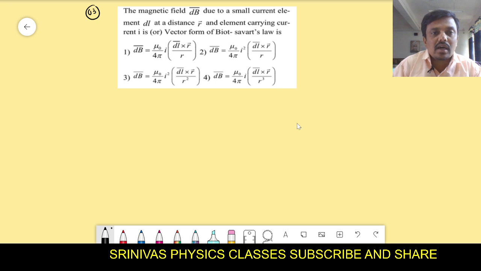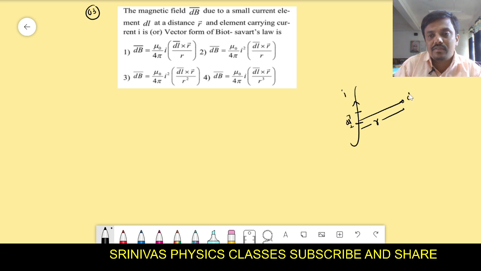Magnetic field due to a small current element dl at a distance r, with the element carrying current I: the vector form of the Biot-Savart law. This is a current wire carrying current I. On this, I am taking a small element of length dl. From this, at a distance r, I want the magnetic field. Then we have to use the Biot-Savart law here. According to the Biot-Savart law, we write like this.